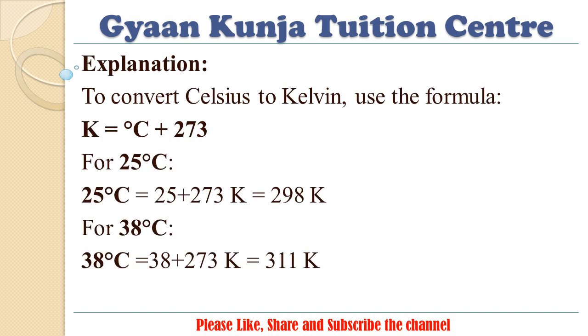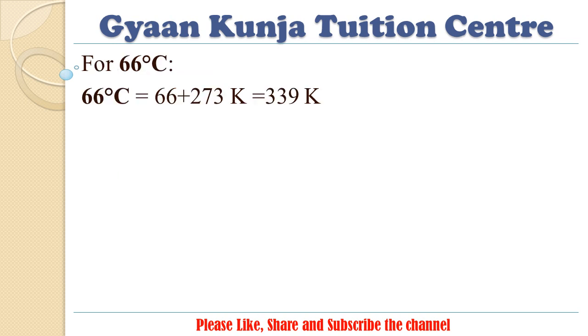Explanation. To convert Celsius to Kelvin, use the formula Kelvin equals Celsius plus 273. For 25 degrees Celsius, 25 plus 273 equals 298 Kelvin. For 38 degrees Celsius, 38 plus 273 equals 311 Kelvin. For 66 degrees Celsius, 66 plus 273 equals 339 Kelvin.